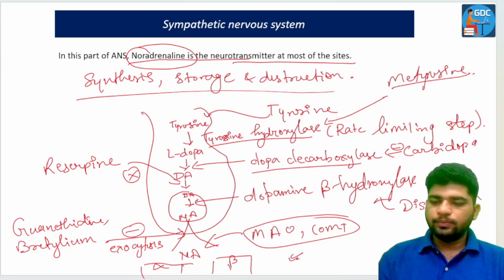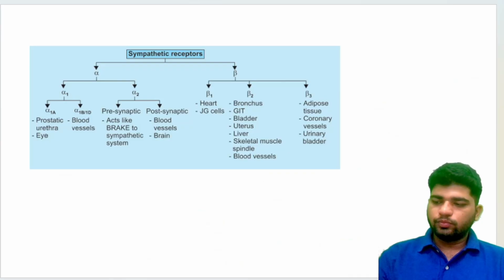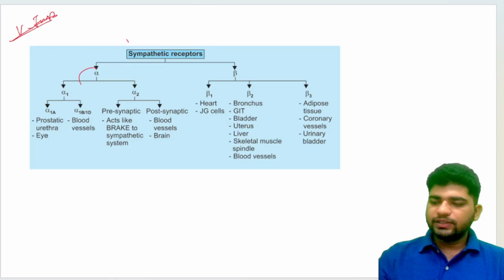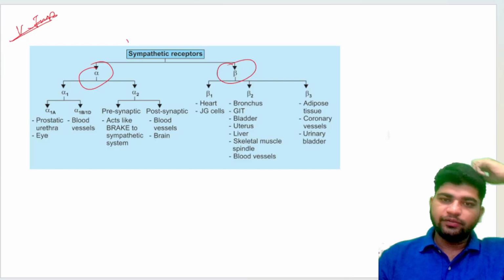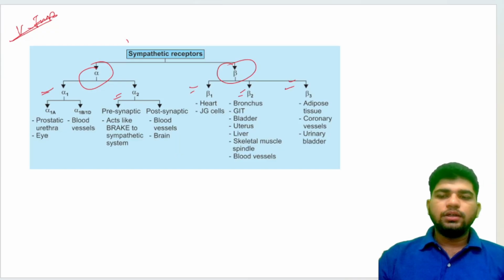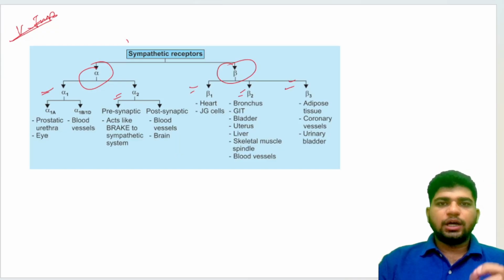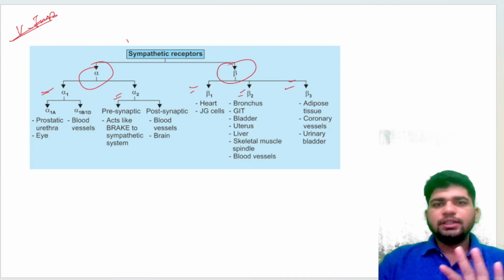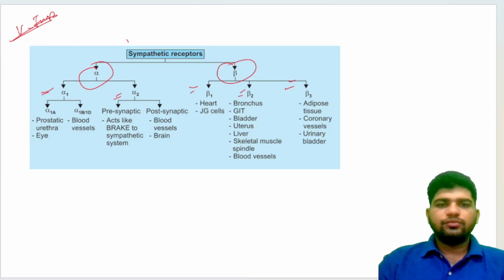Now let's move on to the receptors part. Very much important, guys. We have alpha receptors as well as beta receptors, and different kinds of each: alpha 1, alpha 2, beta 1, beta 2, and beta 3. Once you learn the basic mechanism of these receptors, how they work and which type they belong to, you will get the mechanism of action or pharmacological action very easily.